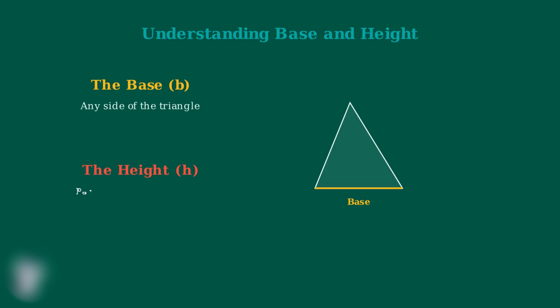The height is the perpendicular distance from the opposite vertex to the base. The key word here is perpendicular. This means the height must form a right angle with the base. Here's the height of our triangle. Notice how it drops straight down from the top vertex and meets the base at a perfect right angle. This right angle is crucial. The height must always be perpendicular to the base.